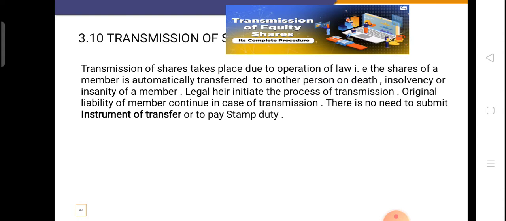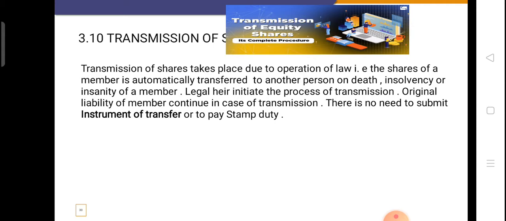So transmission of shares takes place due to the operation of law, that is, the shares of a member are automatically transferred to another person on the death, insolvency or insanity of the member. Insanity means unsound mind. The legal heir or representative initiates, that is, starts the process of transmission.